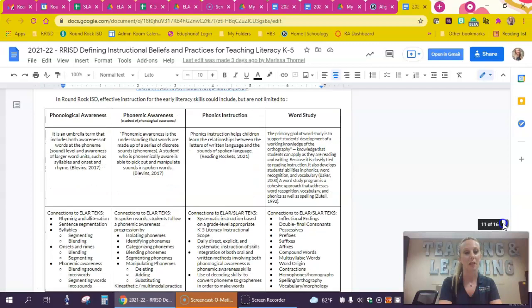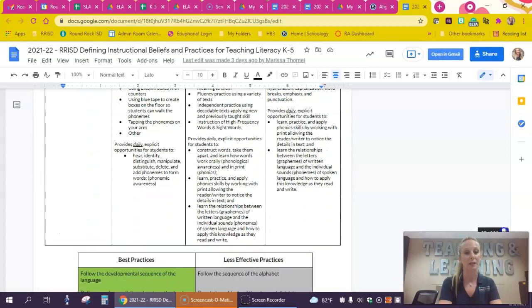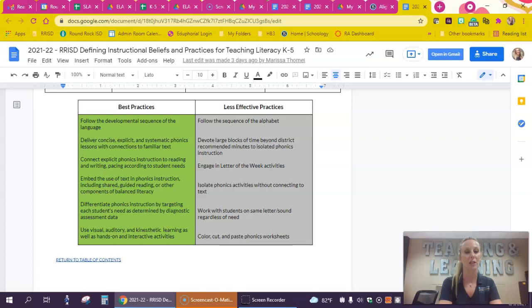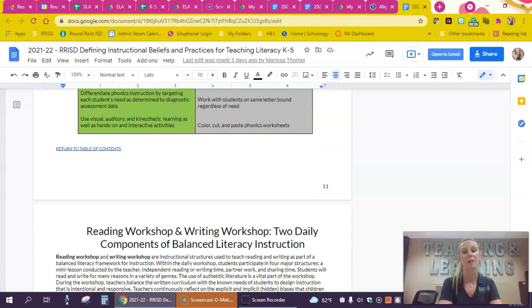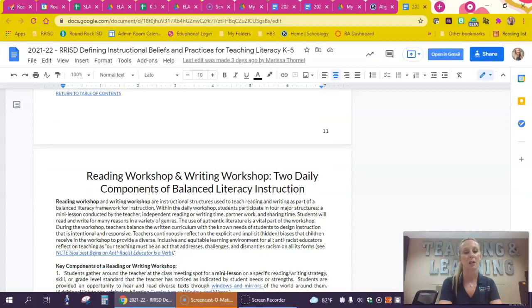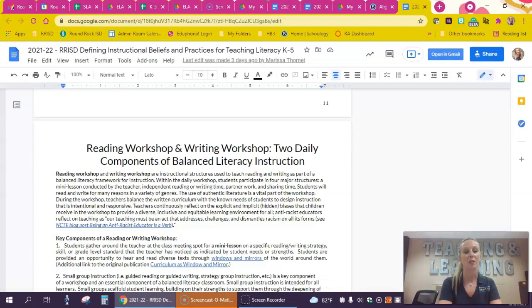So here's the section. I'm going to go through quickly. Then we go into some best practices, some least effective practices. The purpose of this is just to really reflect on what we're doing, the purpose of it, high yield practices. What do we really want to do with our valuable time to reach our students in the most engaging, authentic ways in literacy? Now we're going to go into really defining 2 structures, the reading workshop, the writing workshop, within